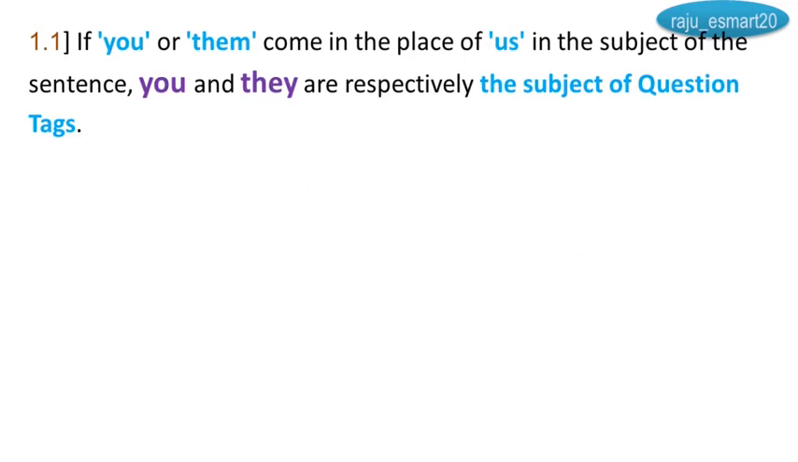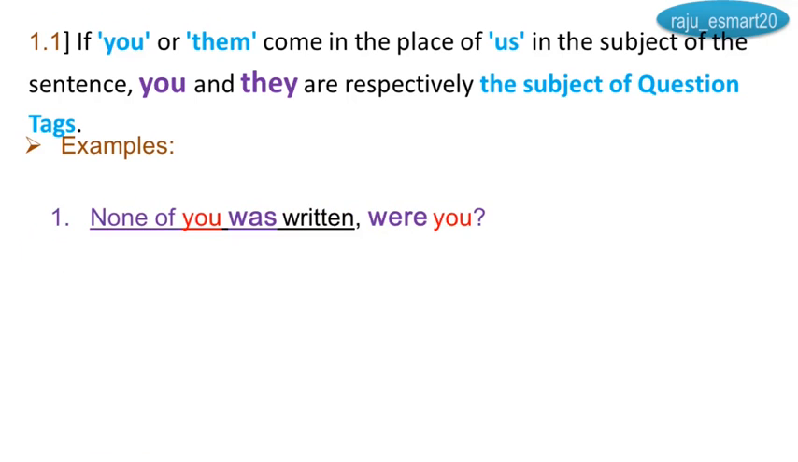But if you or them come in the place of us in the subject of the sentence, you and they are respectively the subject of the question tags. Examples you see: none of you was written, were you? See, was, were because of none of you. It is a negative sentence, so I took a positive tag.